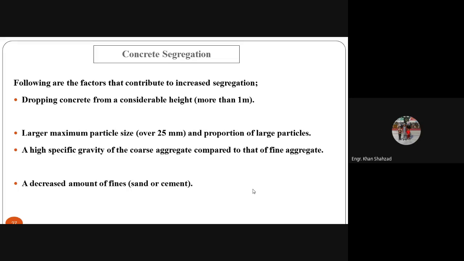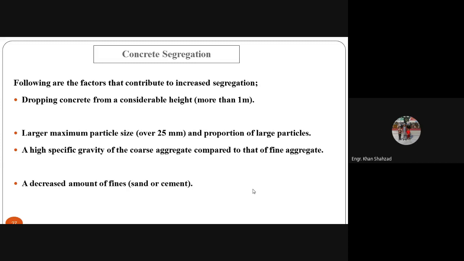So dropping of concrete from a considerable height can cause segregation, or the separation of concrete particles from each other. Larger maximum particle sizes: if you are using a size larger than 25 millimeter, it can also cause segregation. The proportion of large particles is more as compared to the finer size particles. A high specific gravity of the coarse aggregate compared to that of the fine aggregates.